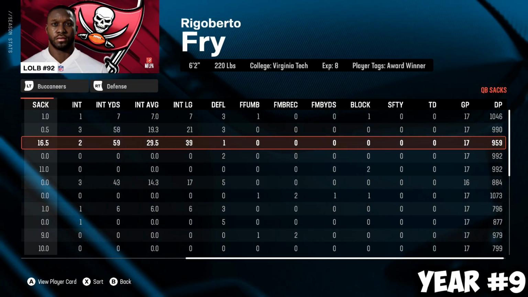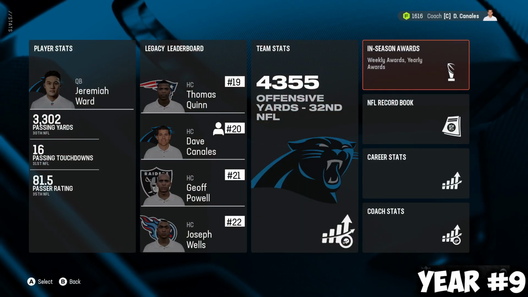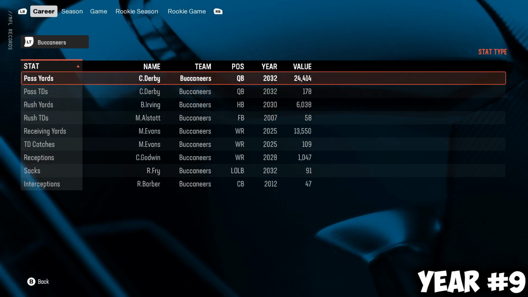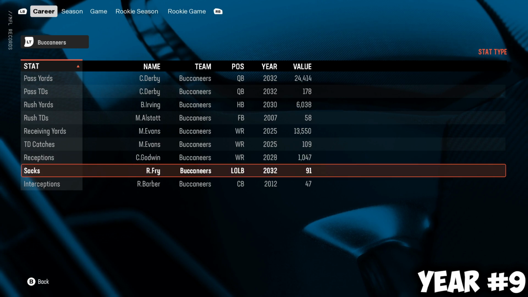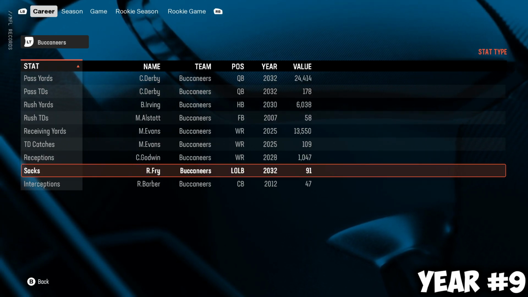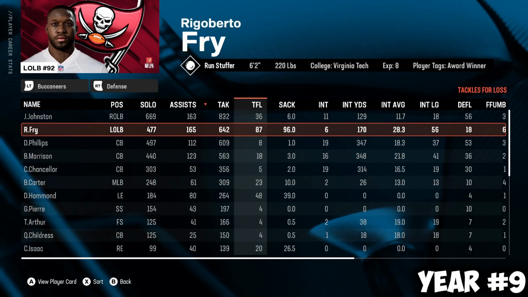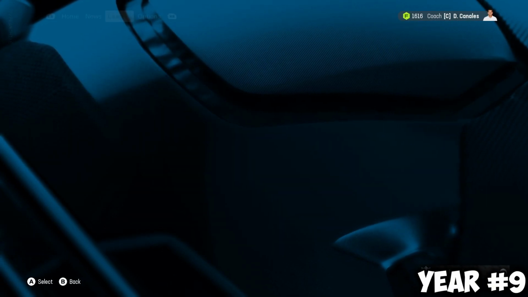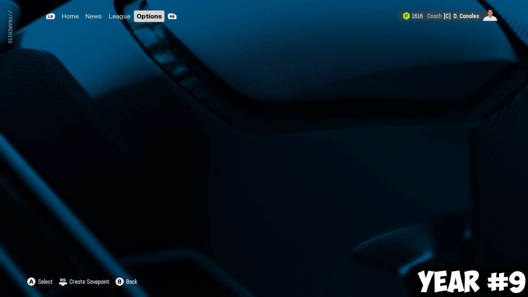He's playing good. We should have the career, or the Bucks, the career sack leading. And we do. We break it 2032. It's now 91. We'll soon have 100, hopefully. Maybe on the Bucks we are at 96. So we had 3 sacks when we were on the Panthers. 6 interceptions total as well. Could maybe possibly get 10 by the time this guy retires.